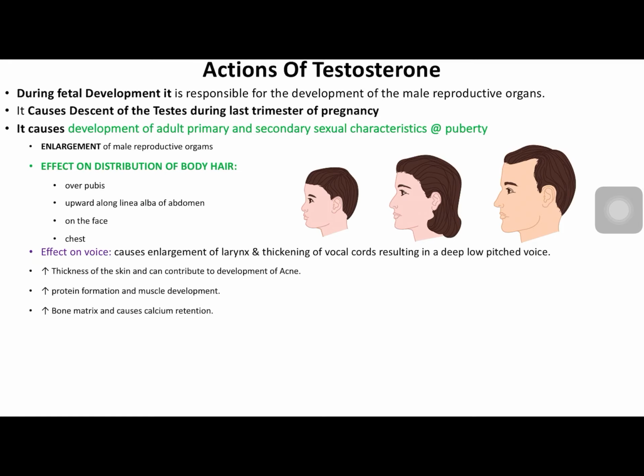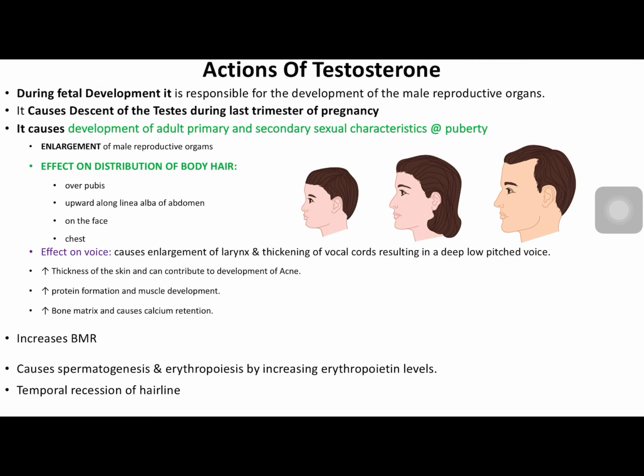Next important function of testosterone is increase in protein formation and muscle development. It also increases bone matrix formation and causes calcium retention at the time of puberty. In the adult life, it increases the basal metabolic rate.